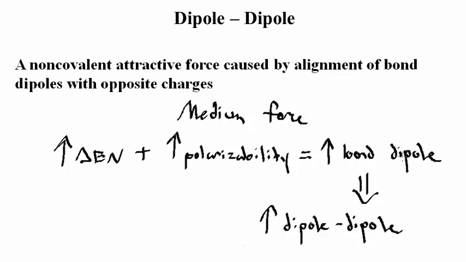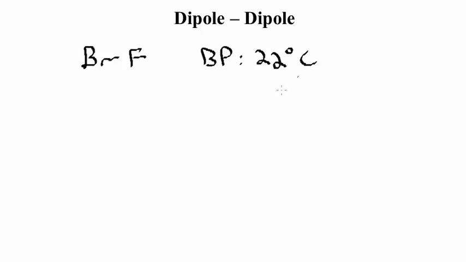Now let's consider the example BrF. So this compound has a boiling point of 22 degrees Celsius. So that means that it's a liquid at room temperature. Now if we look at the electronegativity difference between these two, Br and F, this can be calculated as 1.2. So, if you refer back to that chart, this is moderately polar covalent, not ionic.